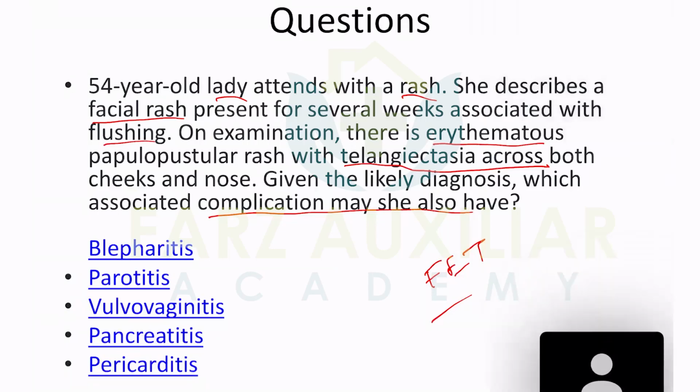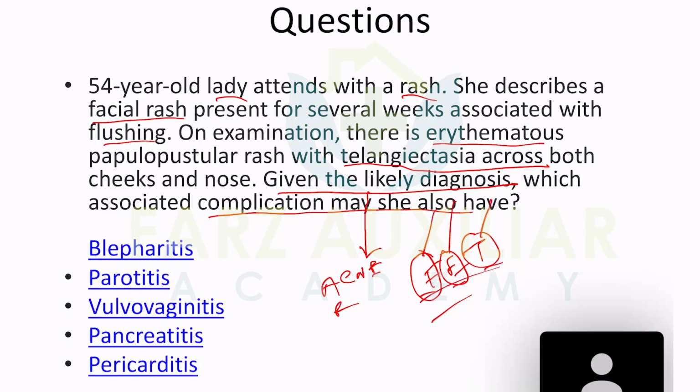A 54-year-old lady attends with a rash. She describes a facial rash present for several weeks associated with flushing. On examination, there is an erythematous papulopustular rash with telangiectasia across both cheeks and nose. Given the likely diagnosis, which associated complication may she also have? Blepharitis, parotitis. So what is the diagnosis here? Acne rosacea. You can find the FET, no? Flushing, erythema, telangiectasia. So the diagnosis is acne rosacea.